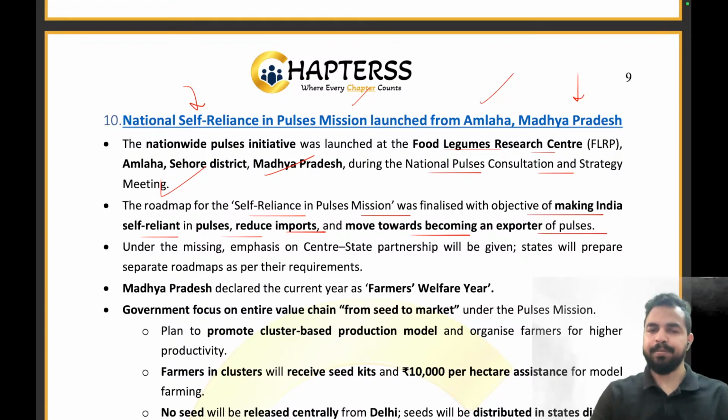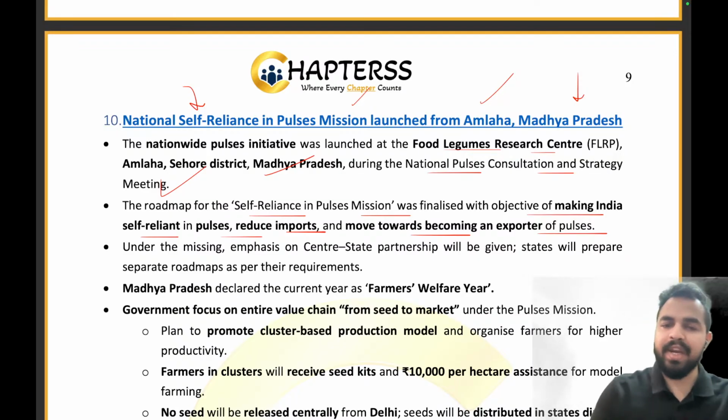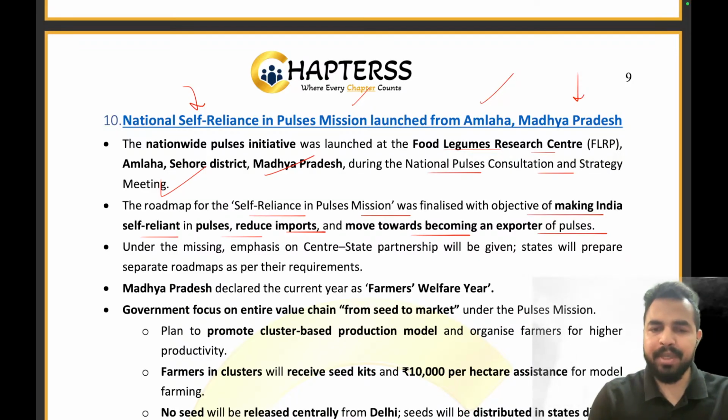तो अब हम क्या कर रहे हैं? हम सिर्फ सेल्फ रिलायंट नहीं हो रहे. We are becoming self-reliant, we are reducing the imports and we are moving towards becoming an exporter of pulses. हम export भी कर रहे हैं pulses को, हम imports को reduce भी कर रहे हैं and we are also self-reliant in pulses. Clear everyone? Are you guys getting it?